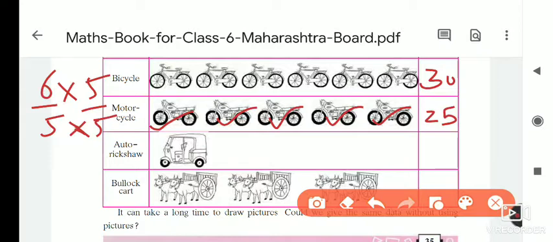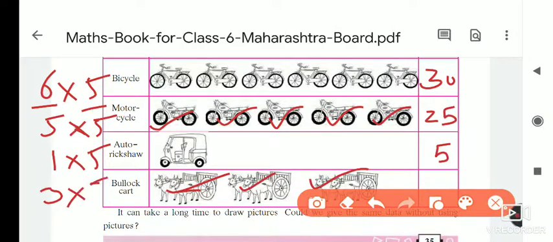So for one auto rickshaw, what will come then? 1 into 5 is equal to 5; 1 fives are 5. That means how many auto rickshaws are here? 5 auto rickshaws are there. Now the bullock cart. How many bullock carts are shown in the picture? 1, 2 and 3. So here 3 into 5 is equal to 3 fives are 15.